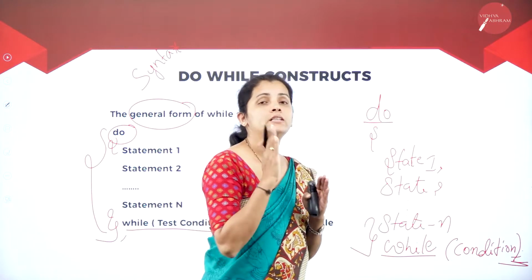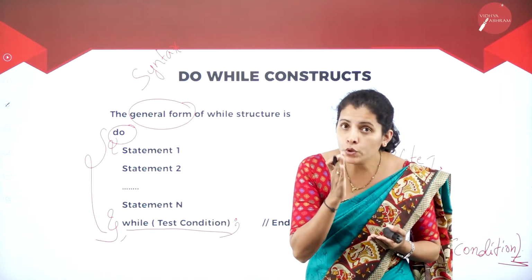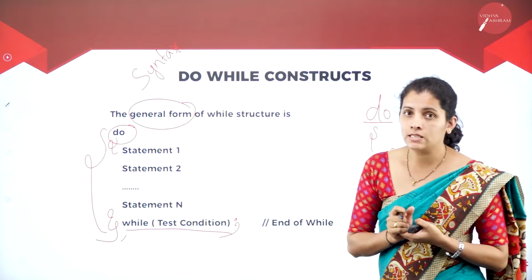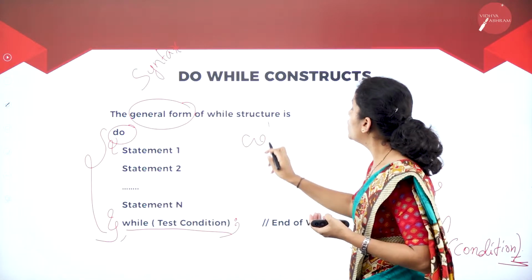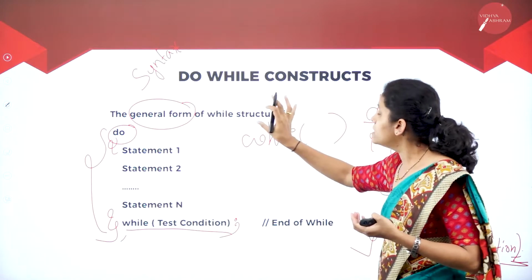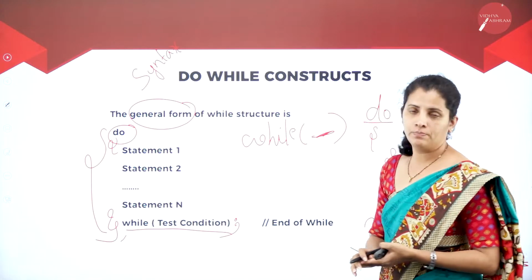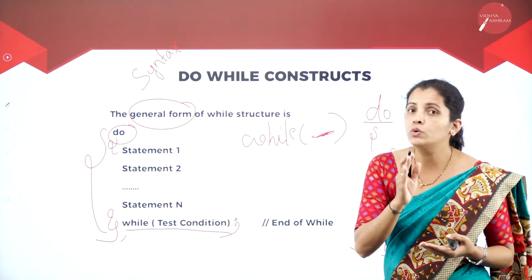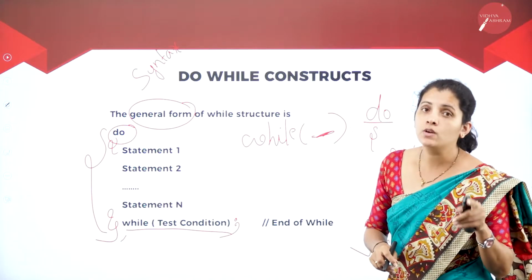So dear students, just remember that if I'm going to use the while loop construct in my program, I'm not going to close the while construct. That means first I'm going to write the while and specify the condition, but I'm not going to write a semicolon while using the while loop.